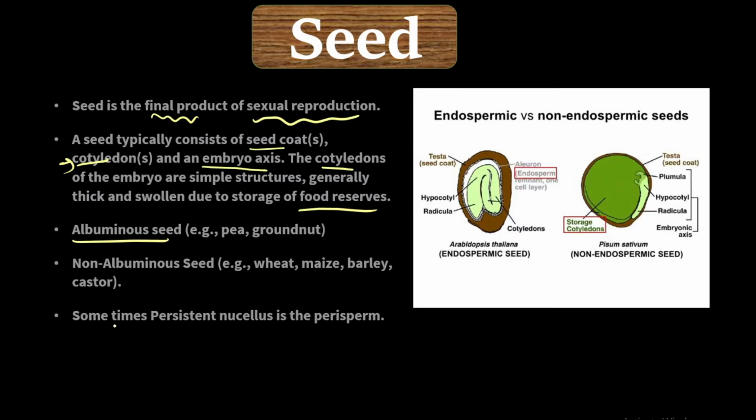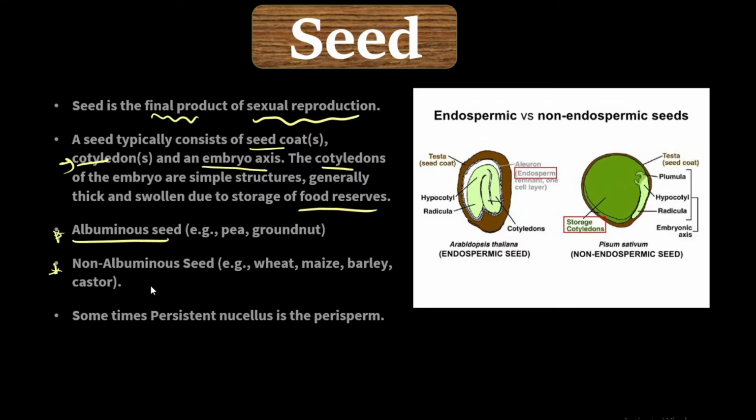So mature seeds are of two types. First one is albuminous seed, other is non-albuminous seed. Well, what is albuminous seed? Let us first understand. Albuminous seeds are those seeds in which there is presence of residual endosperm.